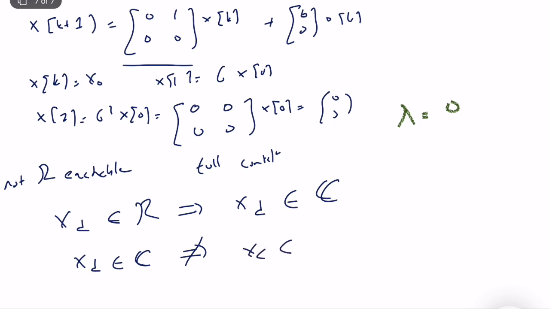From this perspective, you can clearly see that the reachable subspace, a subspace of Rn, is also a subspace of C, which is a subspace of Rn. So the set of all reachable states is a subset of the set of all controllable states. The set of all controllable states is technically a subspace of the whole state space. So if R is equal to Rn, automatically we know that C is equal to Rn.